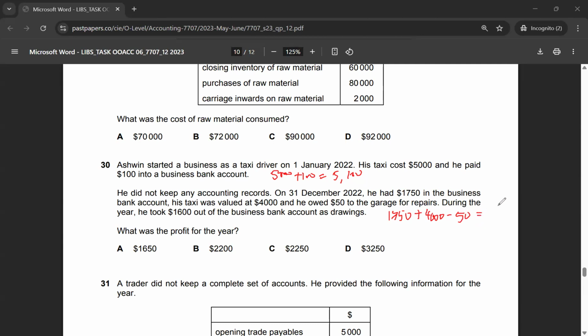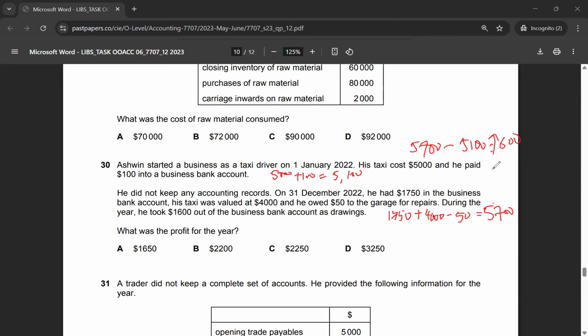So this number would be 1,750 plus 4,000 minus 50. This gives me 5,700. When I compare 5,700 at the year end minus 5,100 at the opening, this gives me $600.